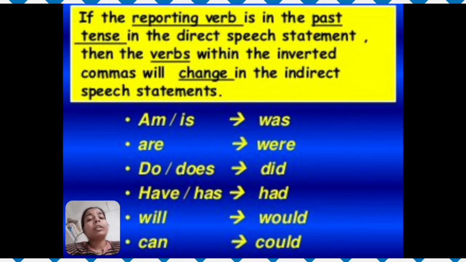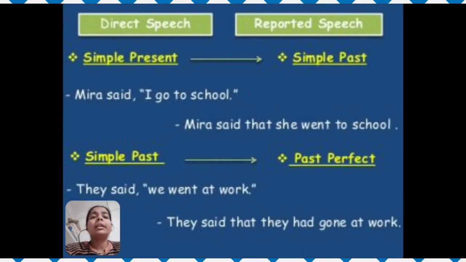So am or is will change into was, are will change into were, do or does will change into did, has and have will change into had, will and can will change into would and could respectively. Now let's see the examples.